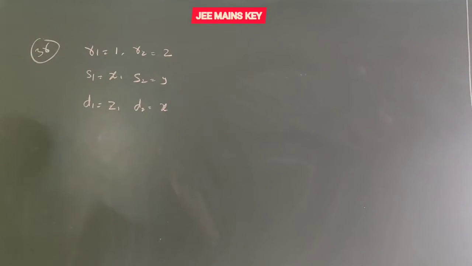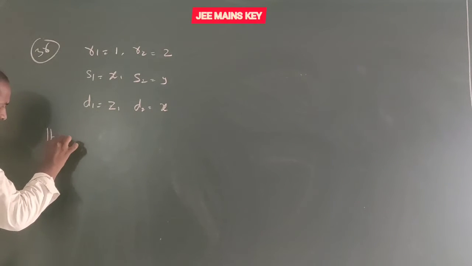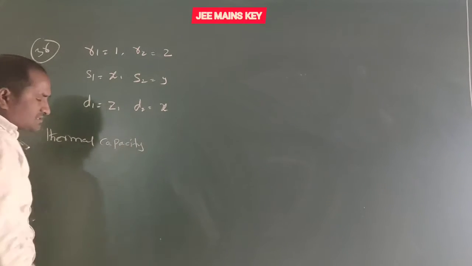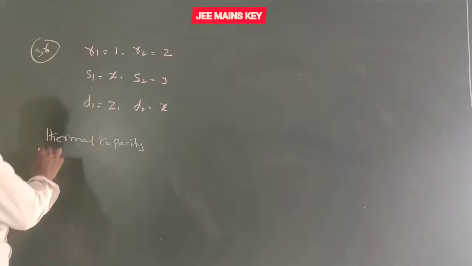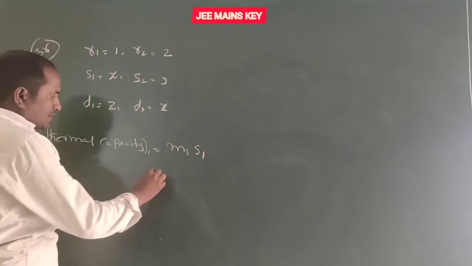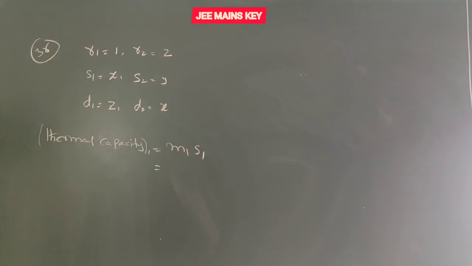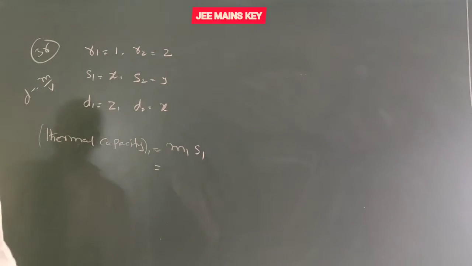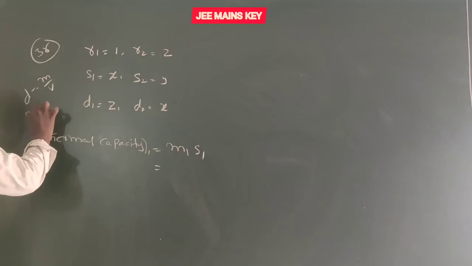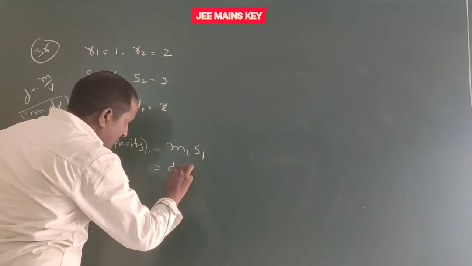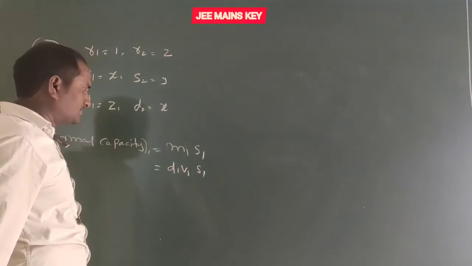Then find the thermal capacity ratio. We know that thermal capacity means the product of mass and specific heat capacity. Here thermal capacity 1 equals M1 into S1. We know density equals mass by volume, so M equals density into volume. So in the place of M we can write D1 into V1 into S1.